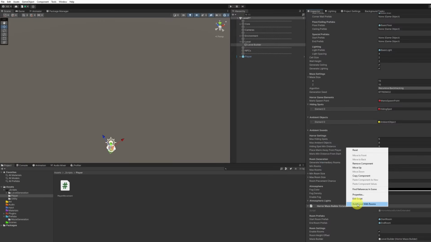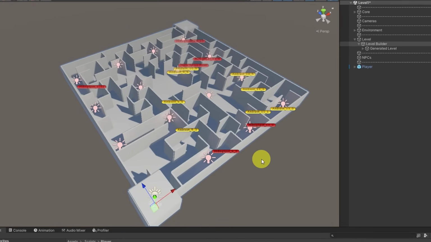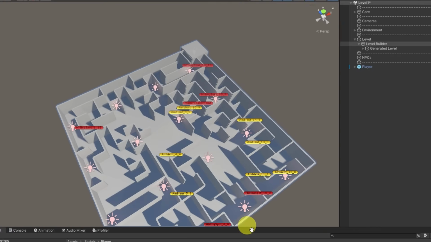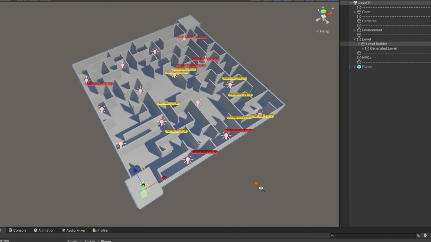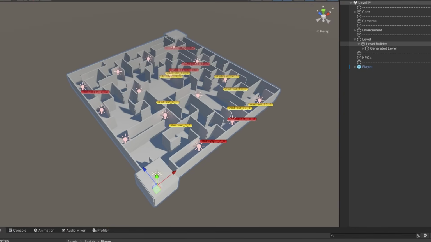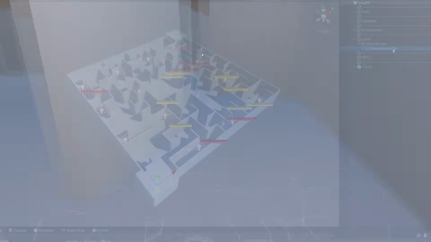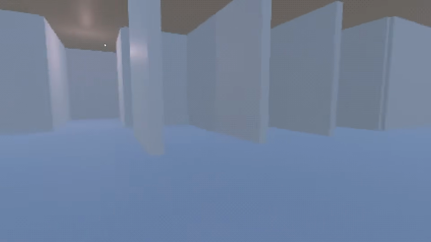3 hours later. Just finished tweaking everything and as you can see now the level is a lot more spacious, which means the players will have more opportunities to hide and run away. I also positioned some ambient lights here and there to help the player see in the dark and some hiding spots, although these are just empty game objects for now. And when I enter play mode, the game currently looks like this. Nothing amazing but serviceable for now.